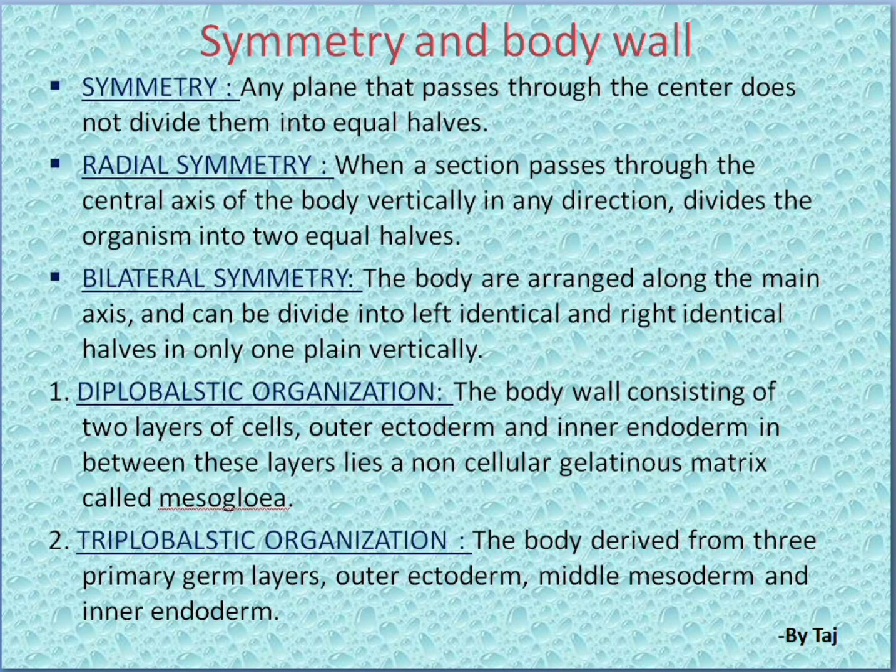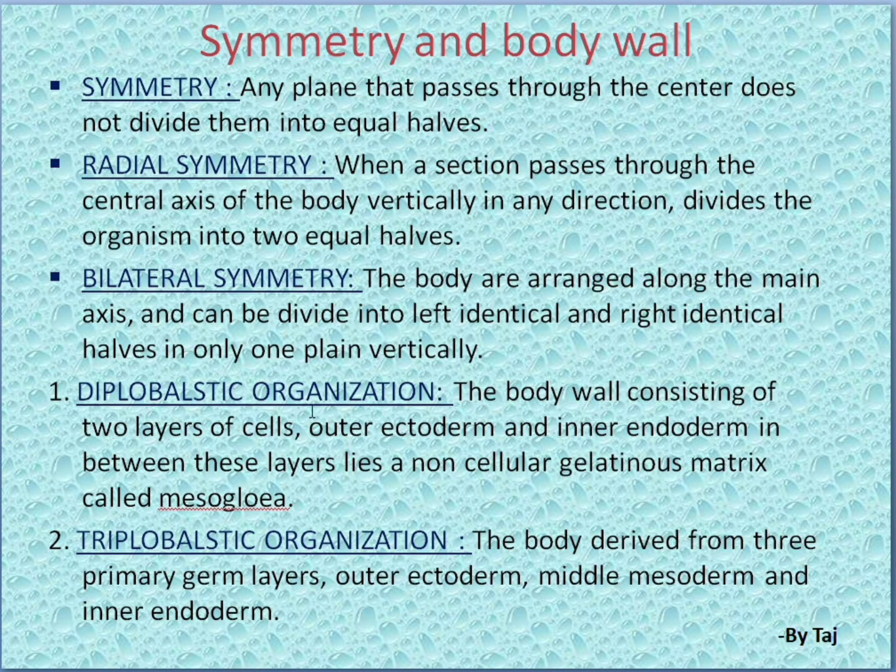Bilateral symmetry means the body parts are arranged along the main axis and can be divided into identical left and right halves in only one plane vertically. Radial means in any direction you can cut vertically. But in bilateral symmetry, at one plane you have to cut vertically, and you get two identical equal halves. That is about bilateral symmetry.